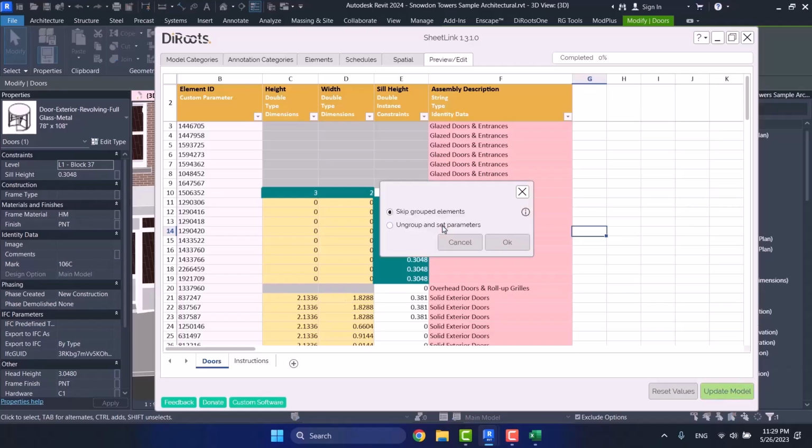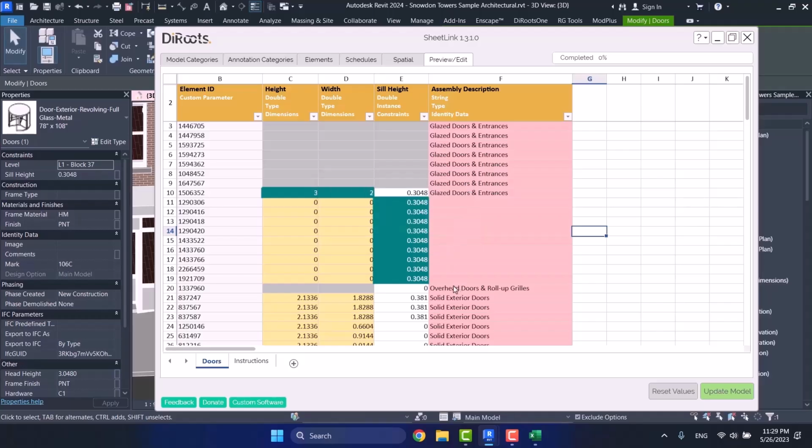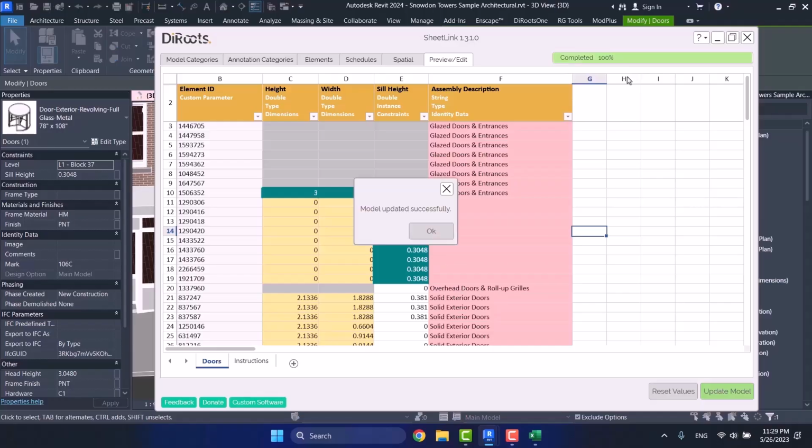Well, this window that popped up here is because these parameters that I have changed are groups. And then it asks me, do you want me to ignore those elements that are groups? I mean, ignore the changes that are made to them, or you want me to ungroup them so that I can apply the parameter that you have given to me. Then I say, for example, ignore them. All right, I click on OK, and I wait for the model to be updated.